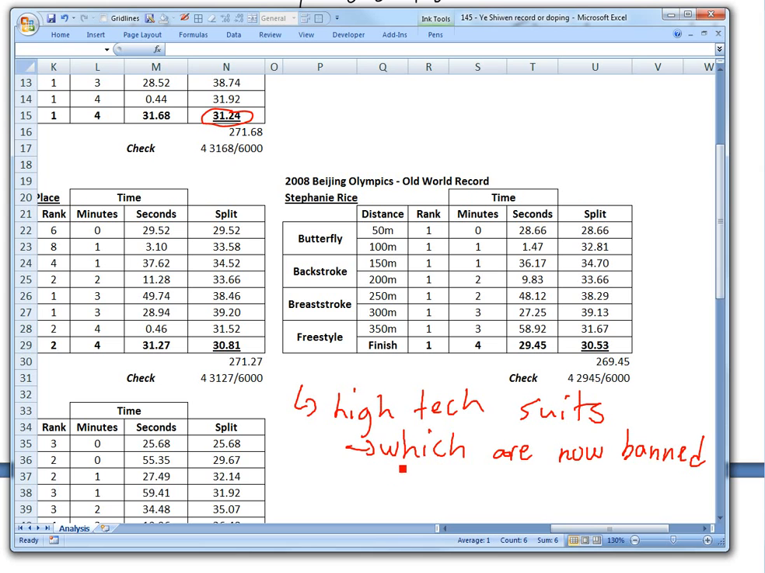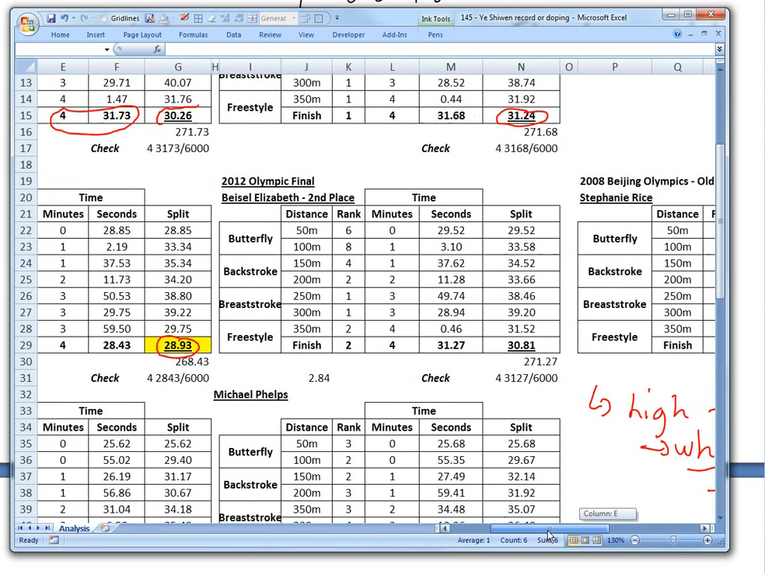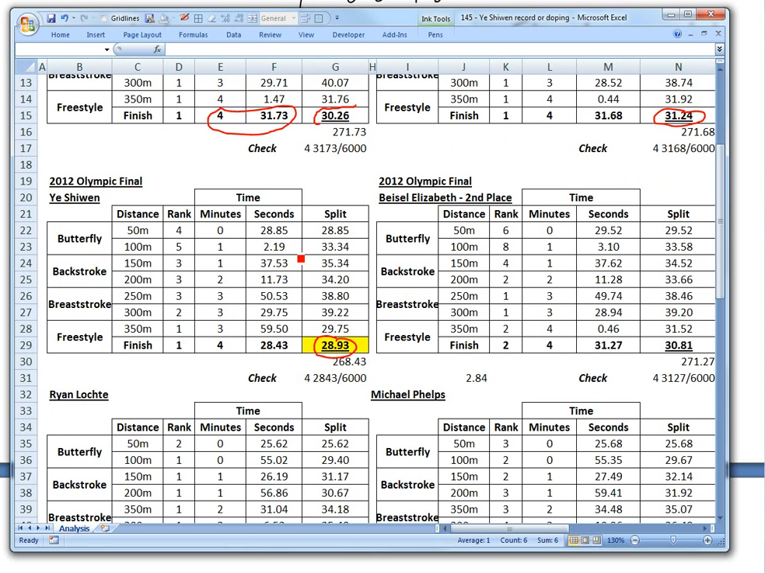And now, they're banned here since 2009, and that's another thing that makes this quite remarkable, how she broke it. If you saw Stephanie Rice race, she was in front every single lap or every single split time, and as you can see here, 30.53 at the end. But Ye Shiwen was relatively slow up until the last 100 meters, where she just didn't seem to get tired.